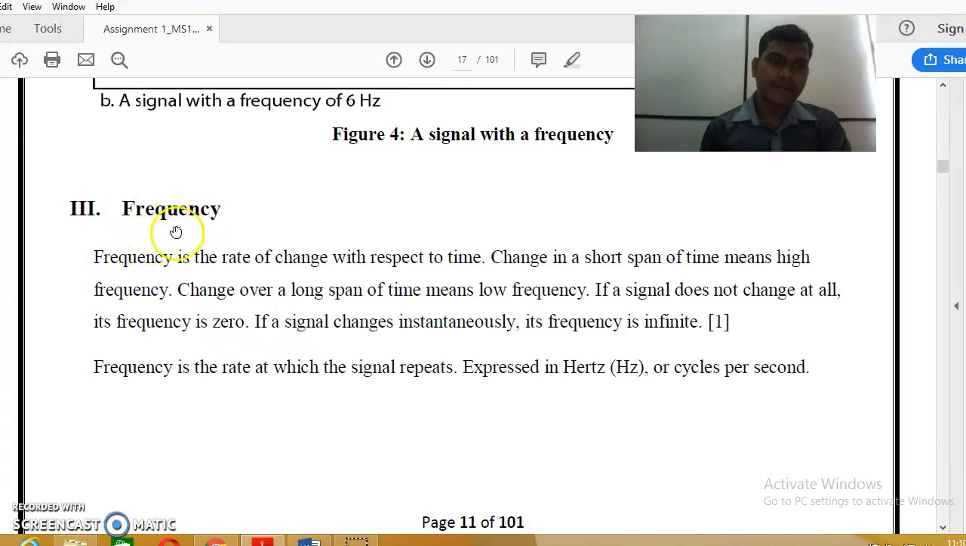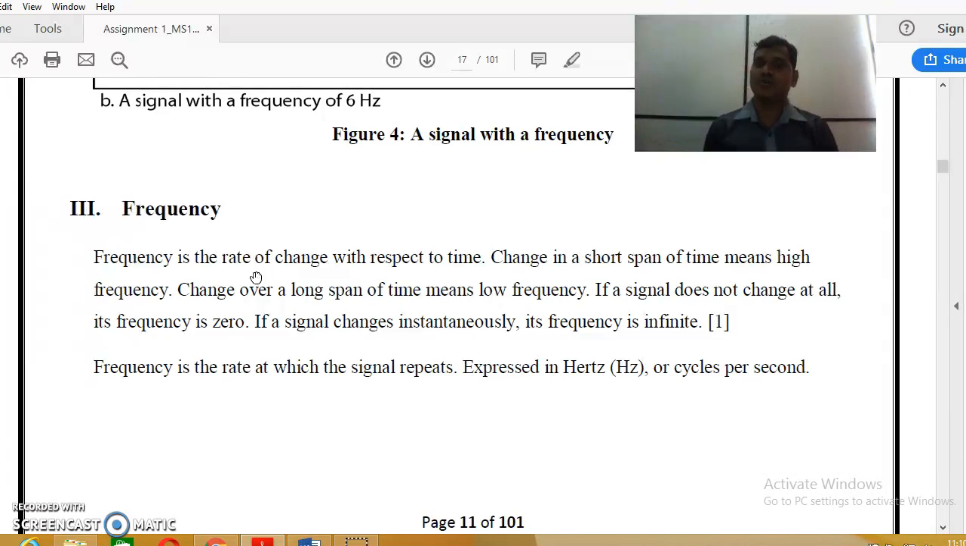Next part is the frequency. What do you mean by frequency? Frequency is the rate of change. Frequency is the rate of change with respect to time.